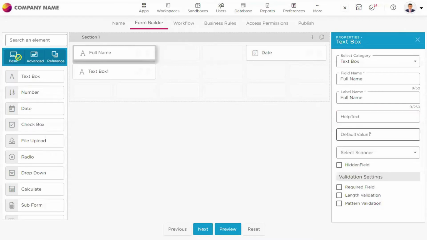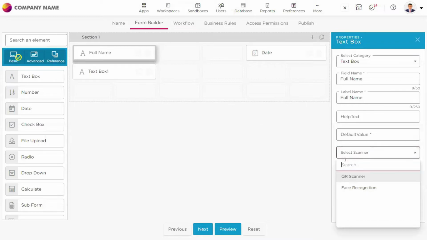And then there are other properties like a default value. If I want end users to see a default value there, like here in full name, maybe I could keep a company name or something, any default value that you want to put, that the end user would see when he opens this application. And then there are scanners as well. We would come to the scanners and everything when we deep dive into the application.